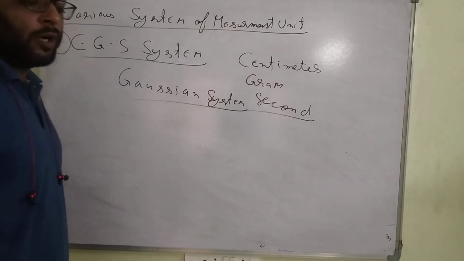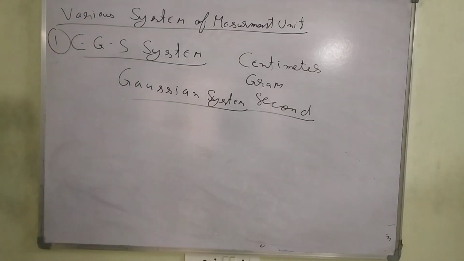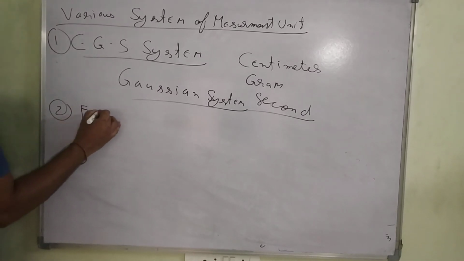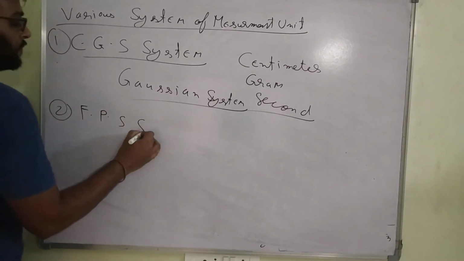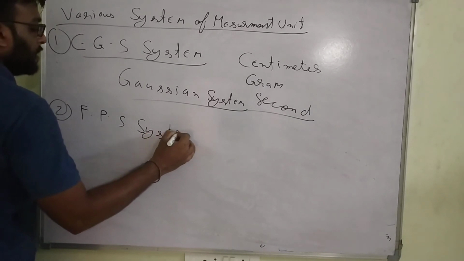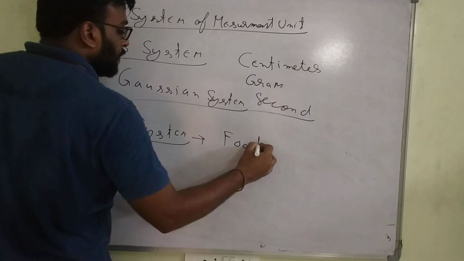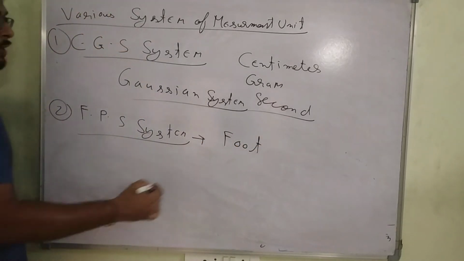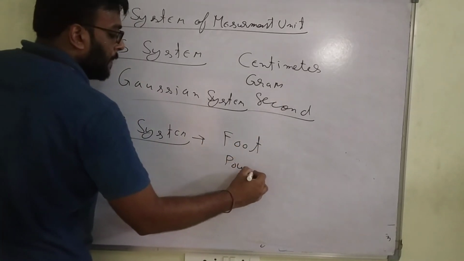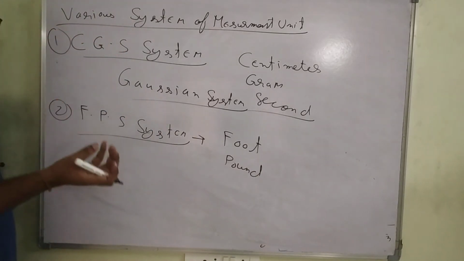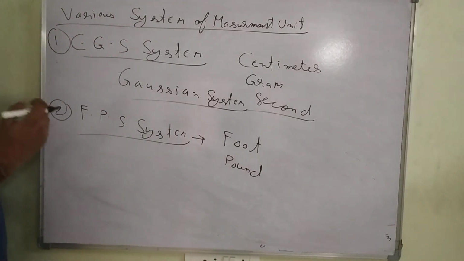Next one is the FPS system, foot, pound, second. Presently I am explaining what kind of systems we are considering. What happened in the FPS system? Distance is measured in feet. Next, pound: weight is measured in pounds. Even now something is still measured in pounds, but it is a British system.